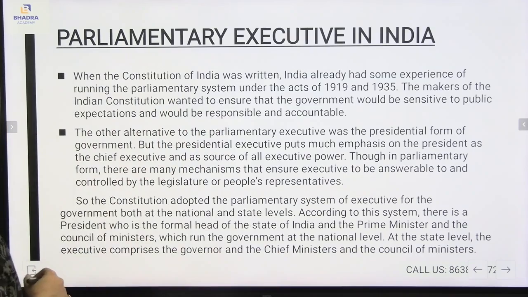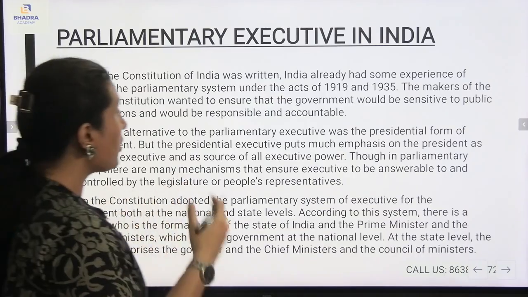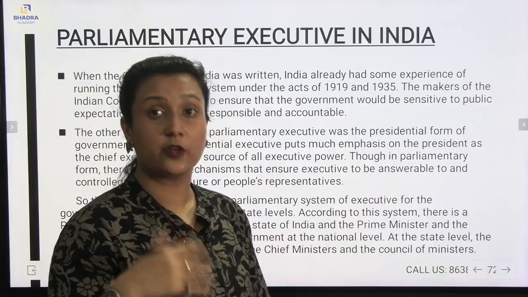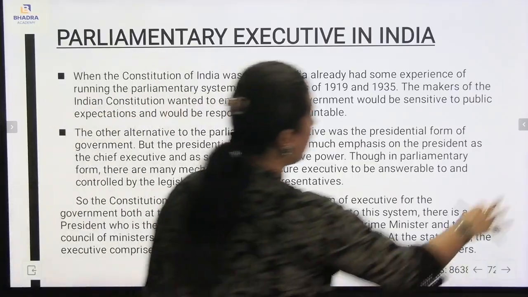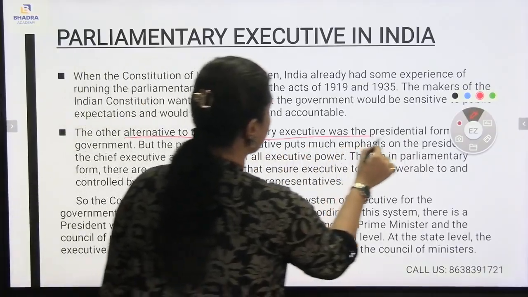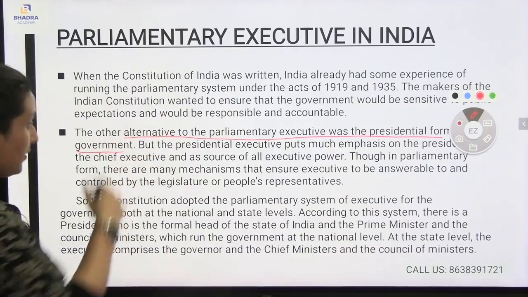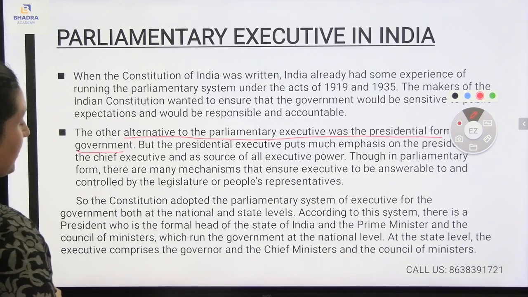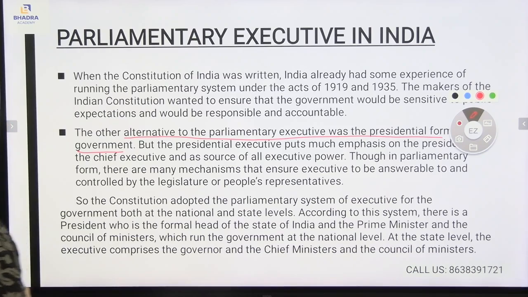Also, the other alternative to the parliamentary executive was the presidential form of government. Very, very important. Why? Now you see, the presidential executive puts much emphasis on the president, the chief executive, as a source of all executive power. Though in the parliamentary form there are many mechanisms that ensure the executive is answerable to and controlled by the legislature or the people's representatives.